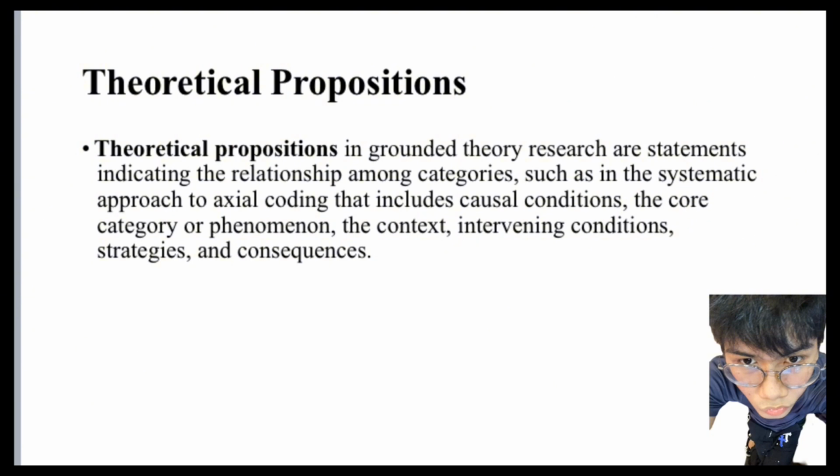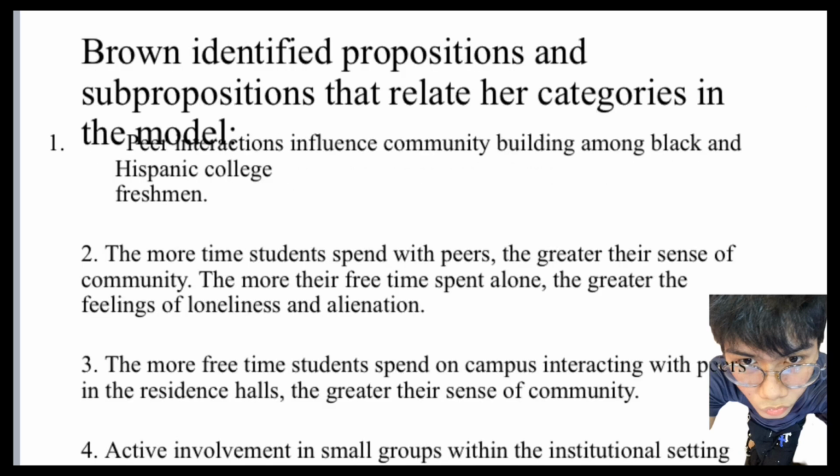For example, one proposition states that peer interaction influences community building among Black and Hispanic college freshmen. Another proposition suggests that the more time students spend interacting with peers, the stronger their sense of community. This proposition provides a clear statement about the relationship between the identified categories. So this is what Brown identified as proposition substantiation related to her categories in the model. Like I said, peer-to-peer influence on community building among Black and Hispanic students. I just summarized it. So that's all of the theory generation.